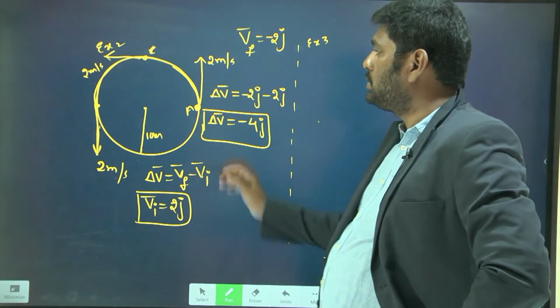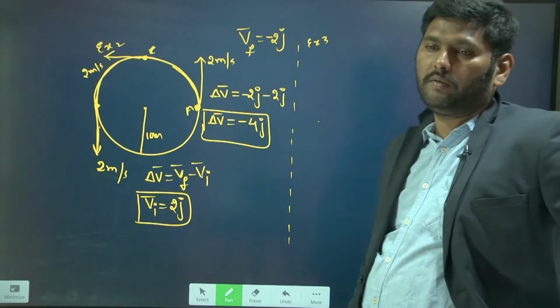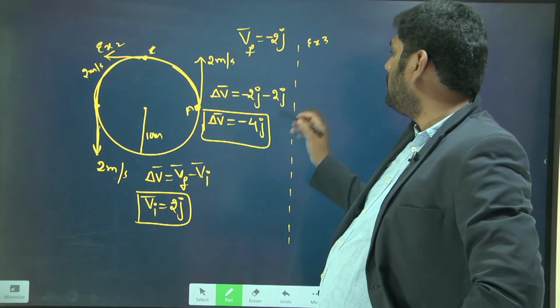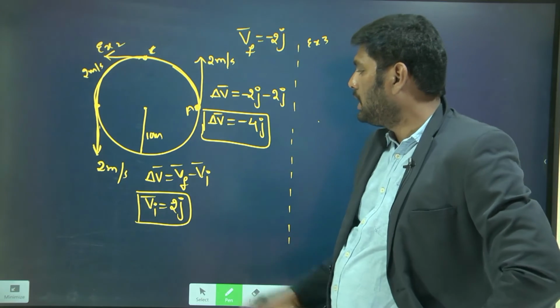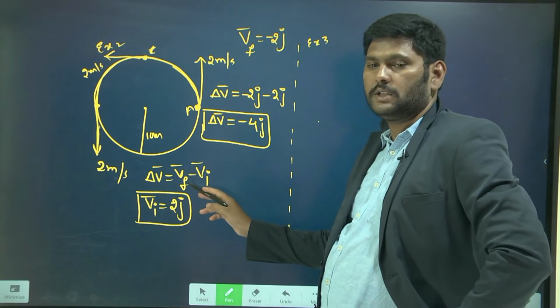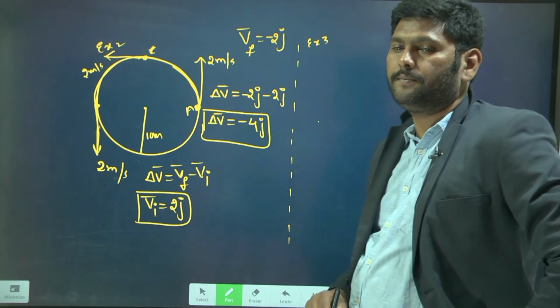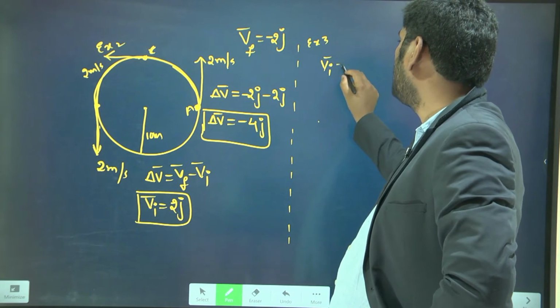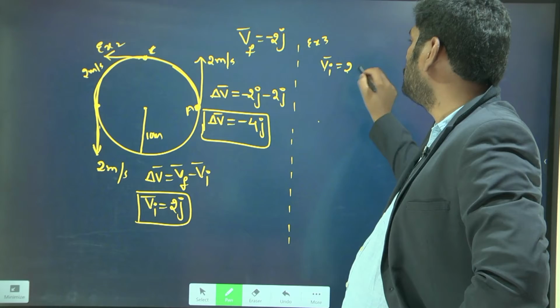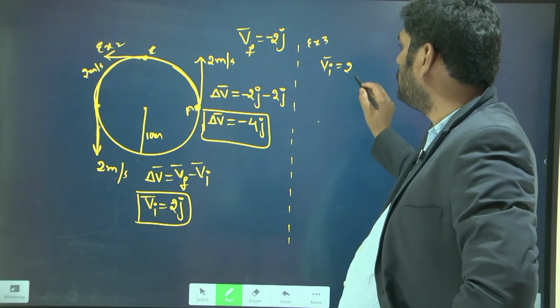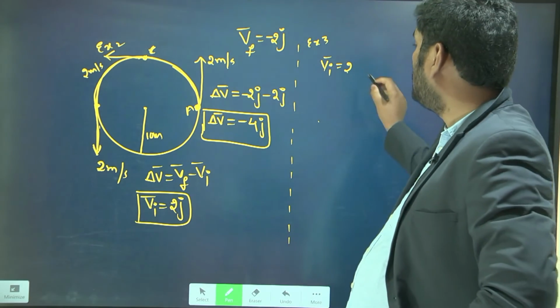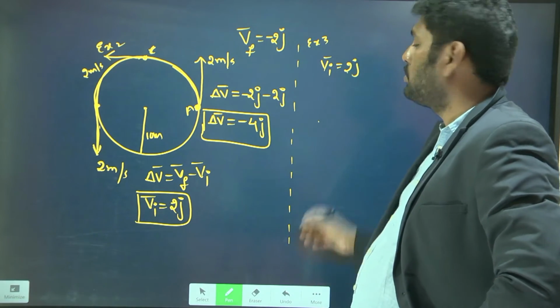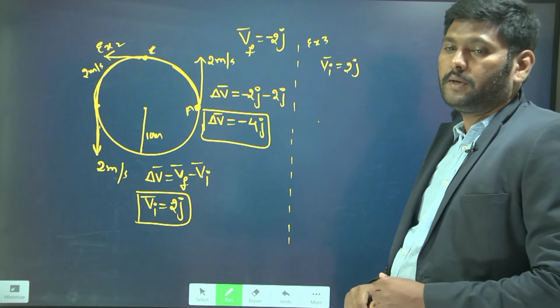By using these two things, you can find the change in velocity. Just now we said the change in velocity is final velocity vector minus initial velocity vector. First find the initial velocity vector. Its magnitude is 2 and its direction is j, so 2j is the initial velocity vector.